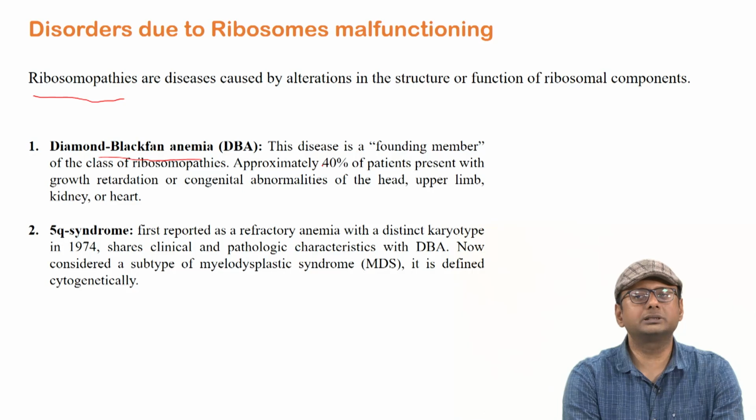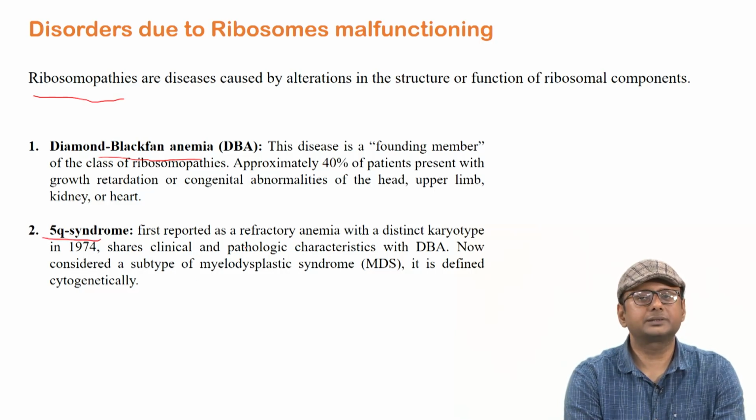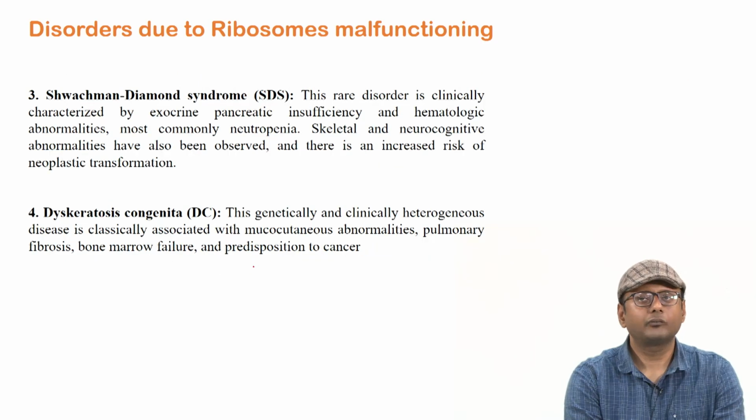If the ribosome is dysfunctional, it may cause anemia, because it may cause improper synthesis of hemoglobin and other proteins. Different types of genetic disease like 5q syndrome can also happen, and these diseases can affect various parts of our body. Mostly they cause anemia.